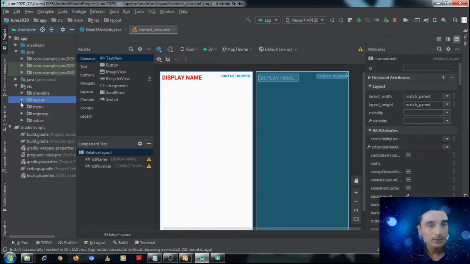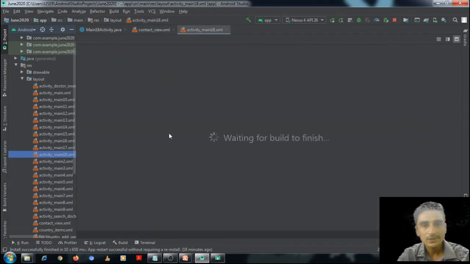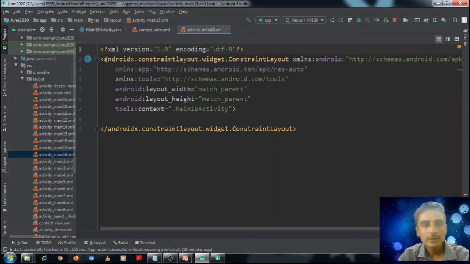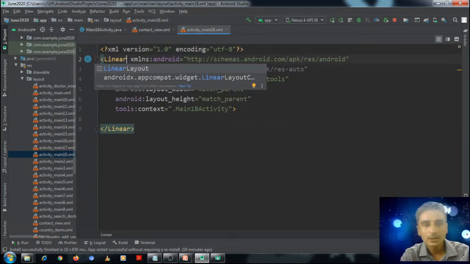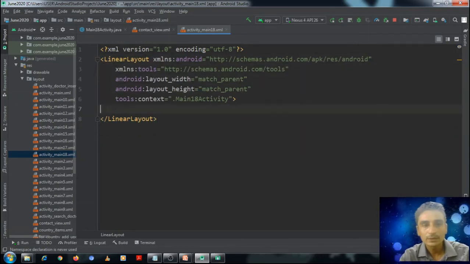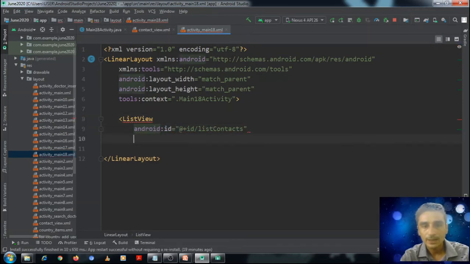In our activity, it is activity 18, so layout is layout 18. In this layout we will be using linear layout, and we will put one list view. Id list context.